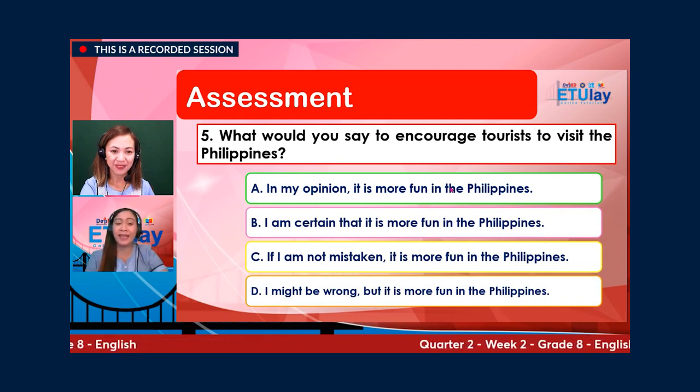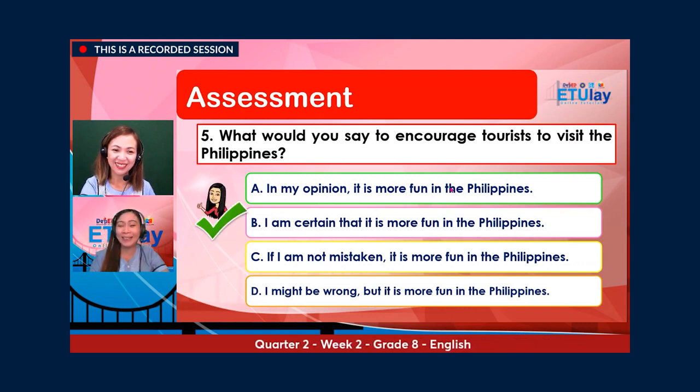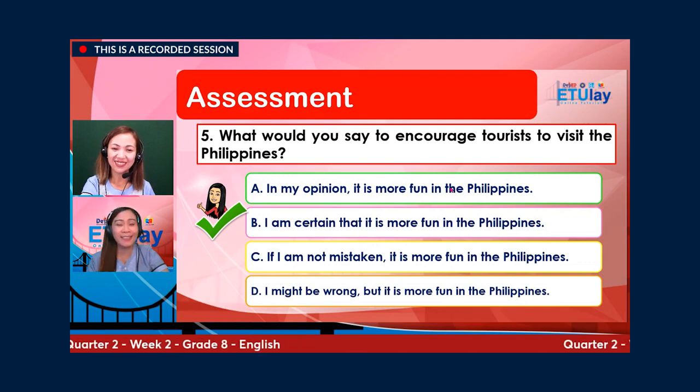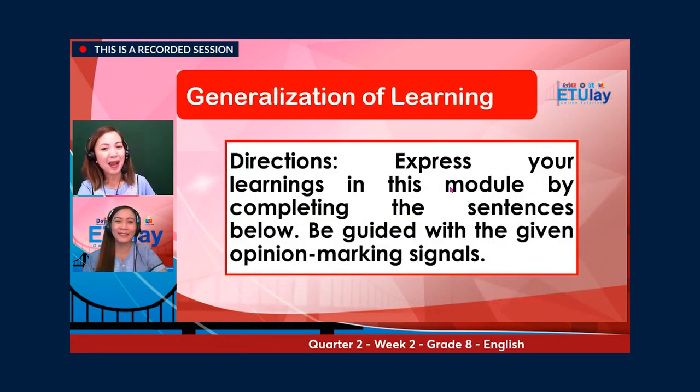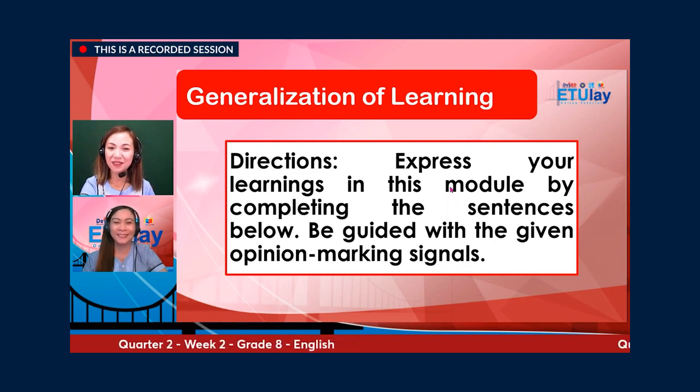Or C. If I am not mistaken, it is more fun in the Philippines. Or D. I might be wrong, but it is more fun in the Philippines. What's your answer? And the correct answer is letter B. I am certain that it is more fun in the Philippines. How many points did you get? Did you get 5 over 5? That's amazing.